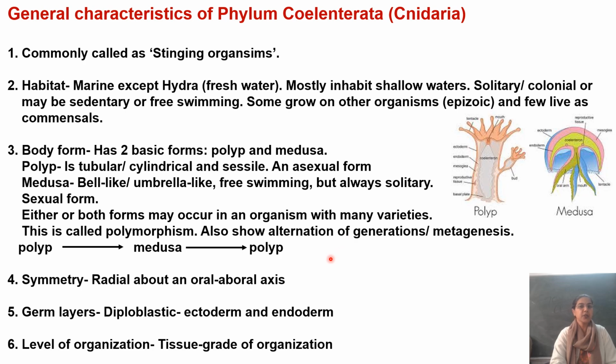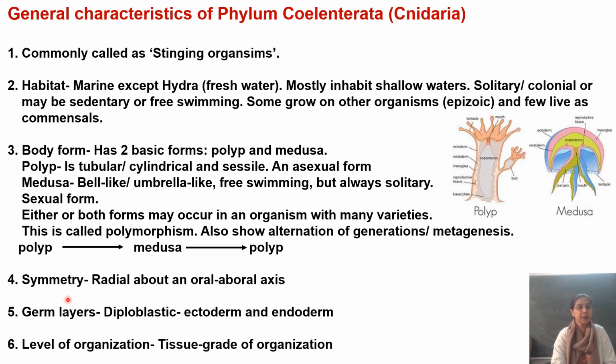Another very important feature of the phylum Coelenterata is that they show the phenomenon of alteration of generation, जिसको हम metagenesis भी कहते हैं. Now we should understand this. Alternate का मतलब एक बार one form and the another time the another form. So here by metagenesis what we understand is the polyp form, which is the asexual form, से derive होगा the medusoid form and medusa will again give rise to polyp. So both the forms will alternate in the life cycle of an organism.